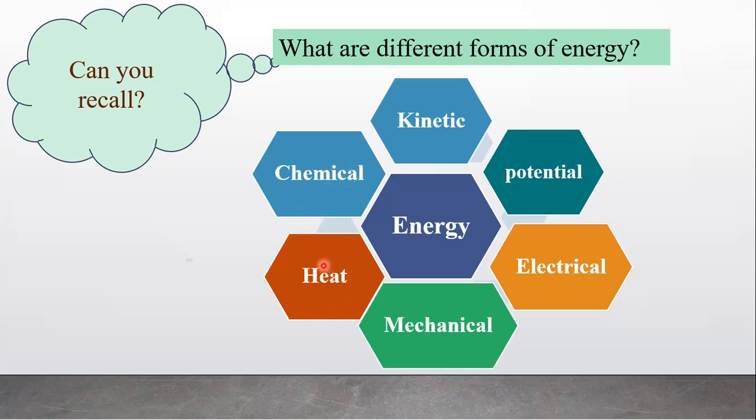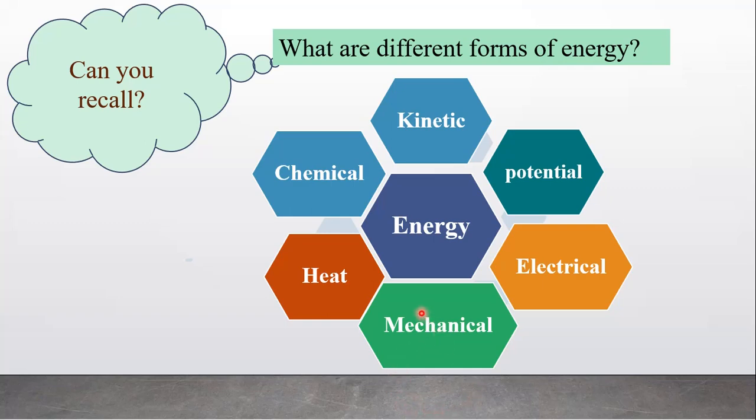Heat is a form of energy that causes a difference in temperature. And heat is produced due to movement of atoms, ions, molecules in solids, liquids or gases. It is called heat energy. Mechanical energy is the energy of an object due to its motion or position.